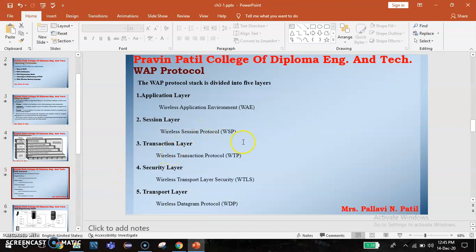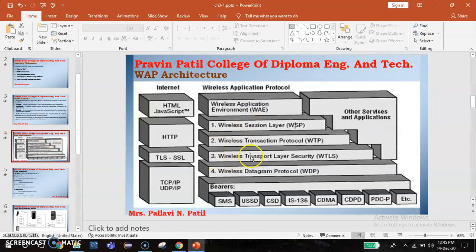Next, the transaction layer. In the transaction layer, we are using Wireless Transaction Protocol, WTP. Wireless Transaction Protocol is defined as a lightweight transaction-oriented protocol suitable for implementation in thin clients. Each transaction has a unique identifier, acknowledgement, duplicate removal, and retransmission to enable the user to confirm every received message. And WTP has no security mechanism.